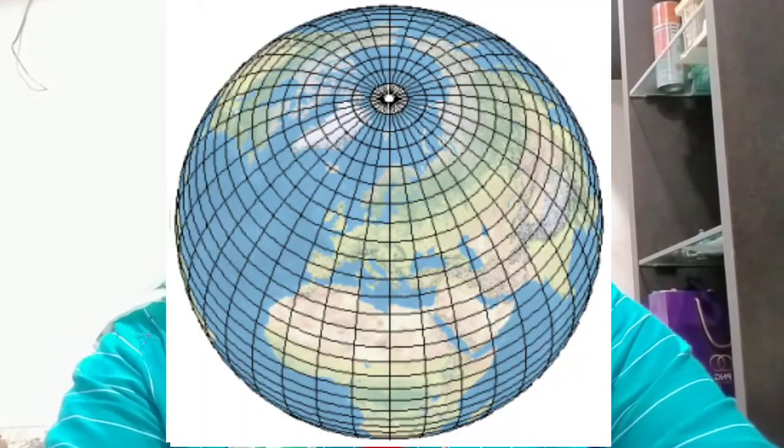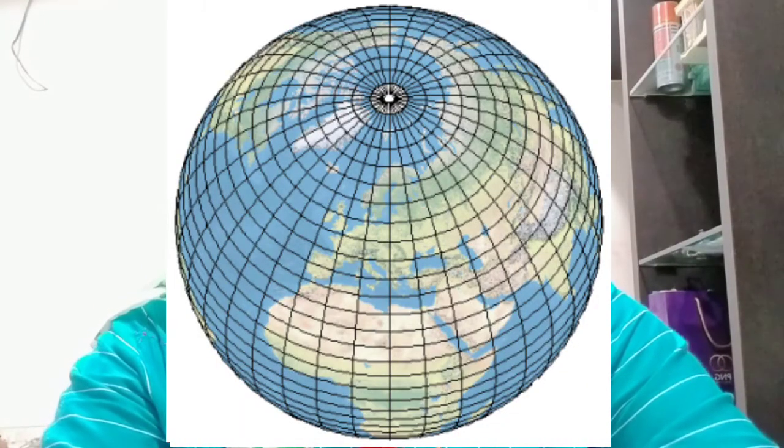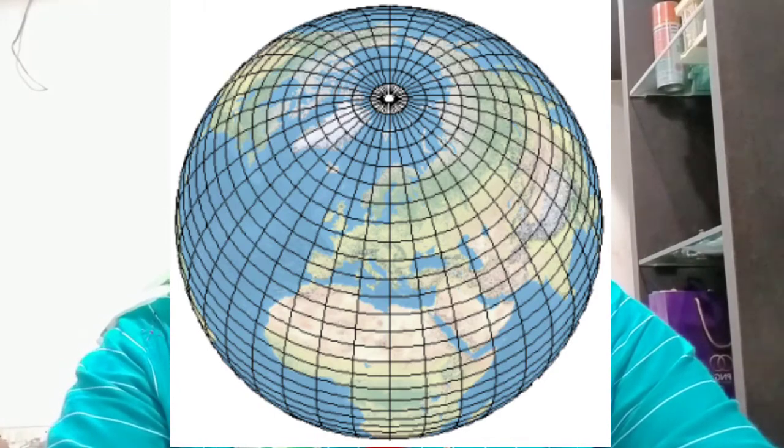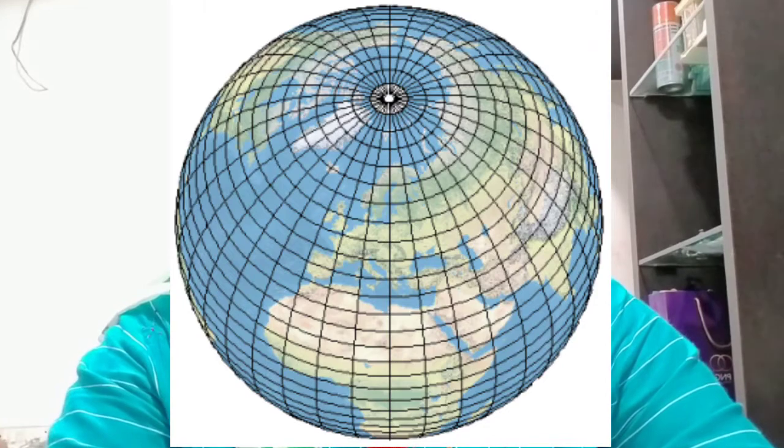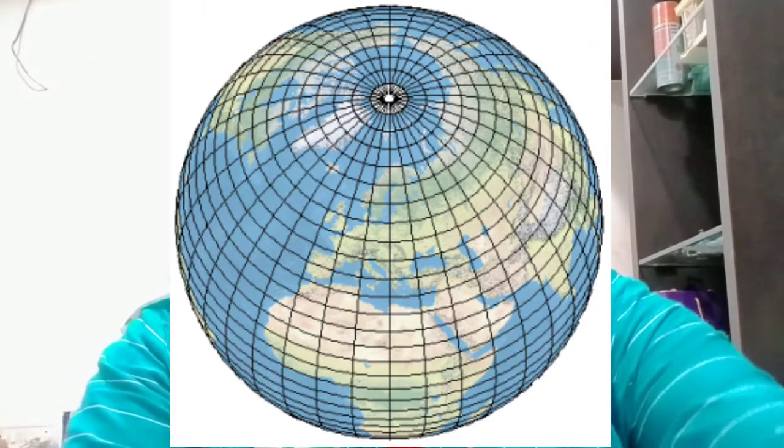What is graticule? Imaginary network of latitudes and longitudes forms a net on the globe and it is called graticule. What is the use of graticule? Graticule is used for locating the place on the earth.